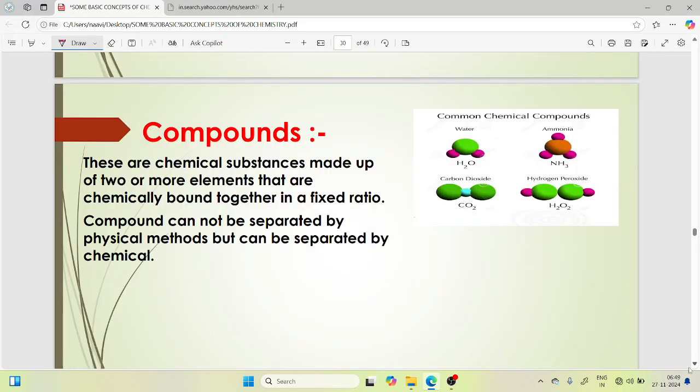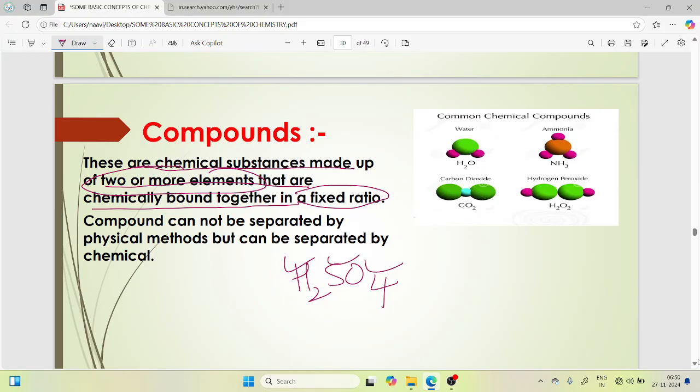Let's move on to the compound. Compounds are chemical substances made up of two or more elements that are chemically bound together in fixed ratios. Two or more elements. H2SO4, hydrogen, sulfur, oxygen.